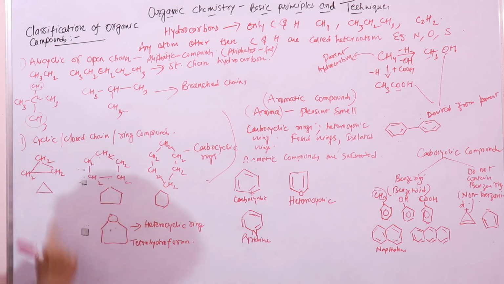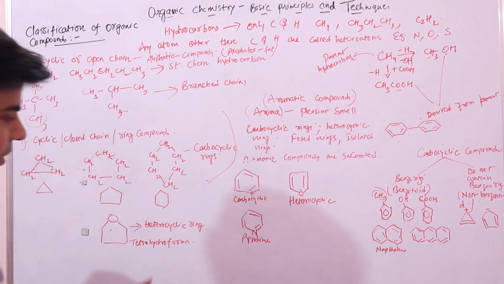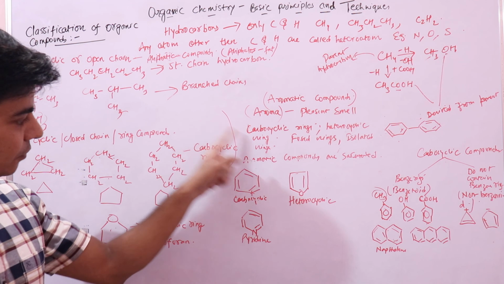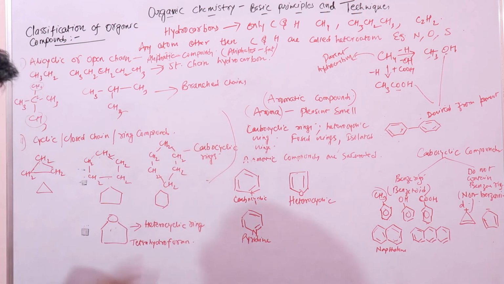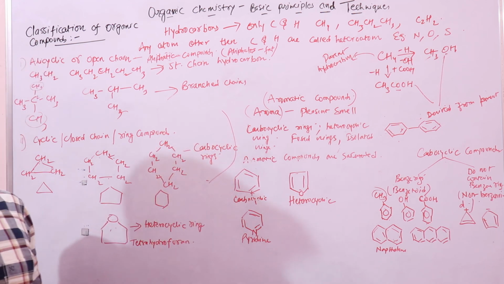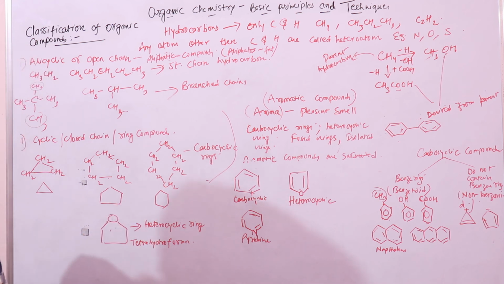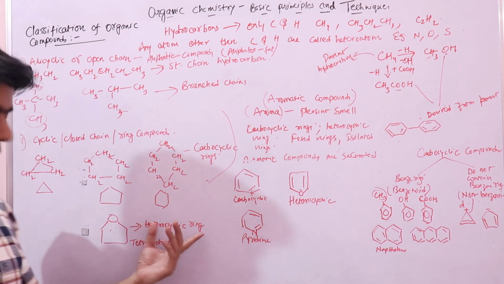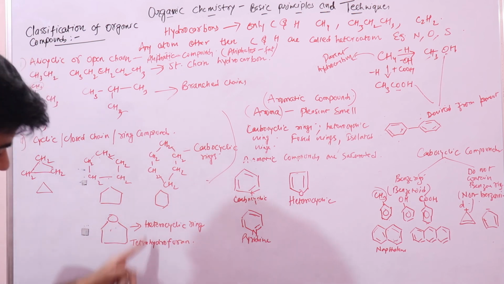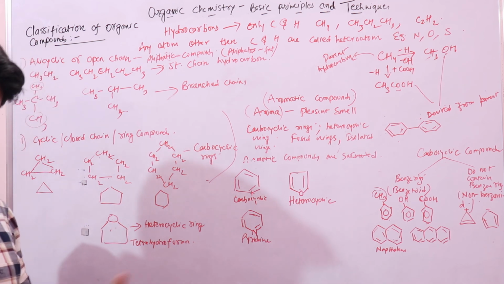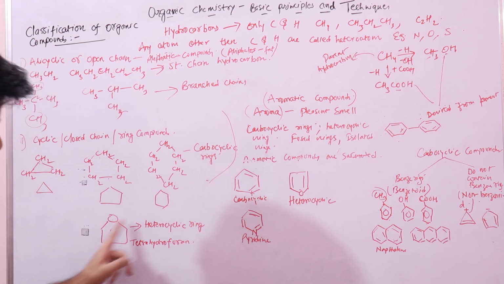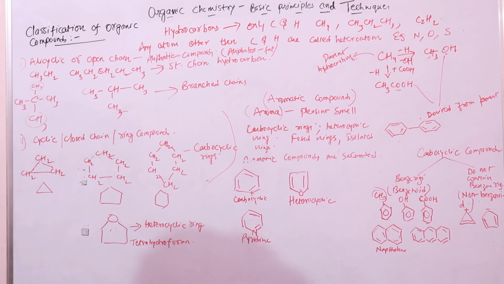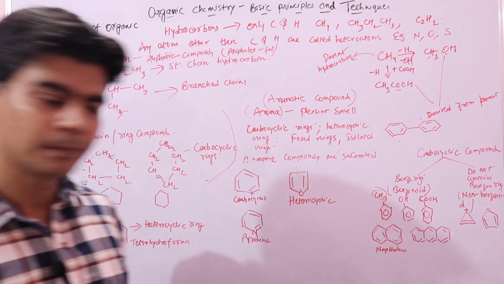If this ring contains only carbon atoms, it's a carbocyclic ring, and we call these carbocyclic compounds. And if we introduce an atom other than carbon and hydrogen, a heteroatom, the compound would be a heterocyclic compound, and this ring is a heterocyclic ring. For example, tetrahydrofuran.